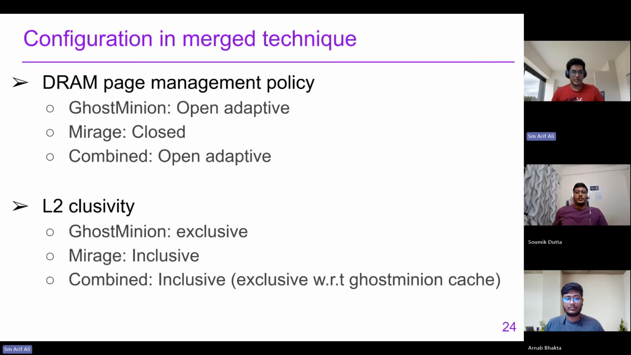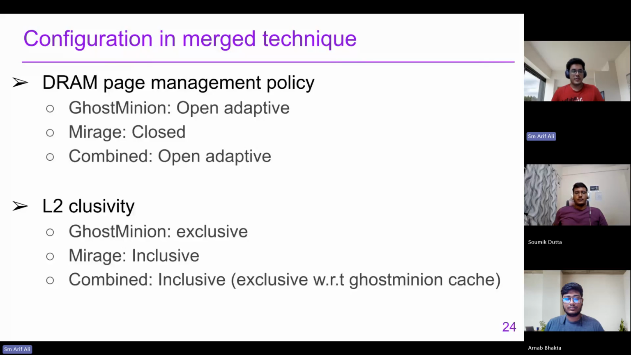The DRAM page management policy using Ghost Minion is open adaptive. It is the open page policy, which is the default in M5. But in Mirage, a closed policy was used. In the combined technique, we use the open adaptive policy, because DRAM is normally not used with a closed policy, since it hurts performance.